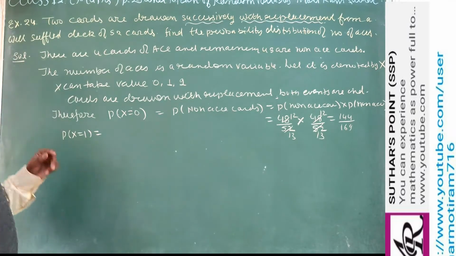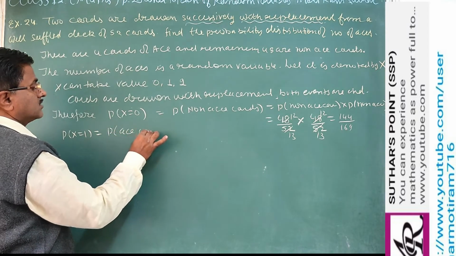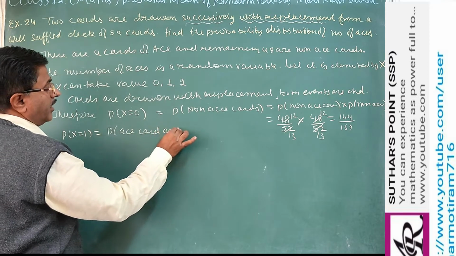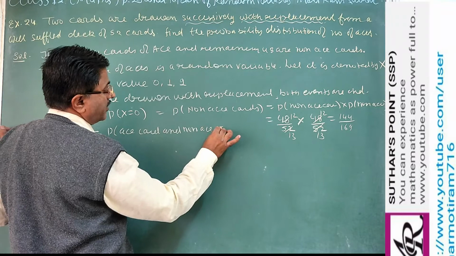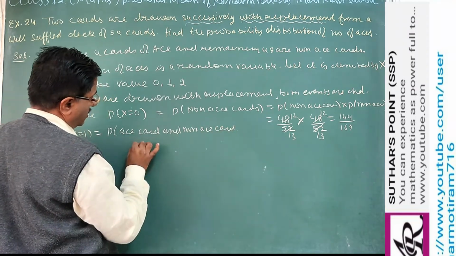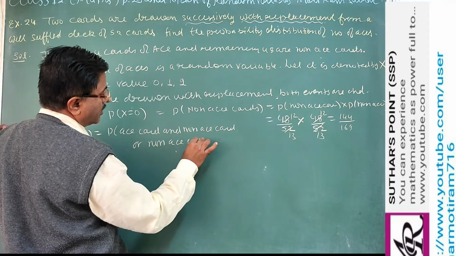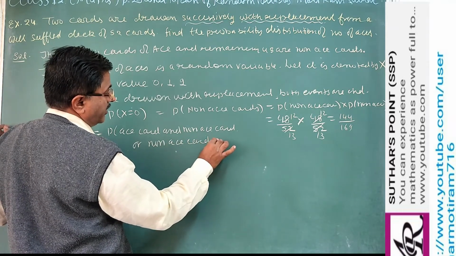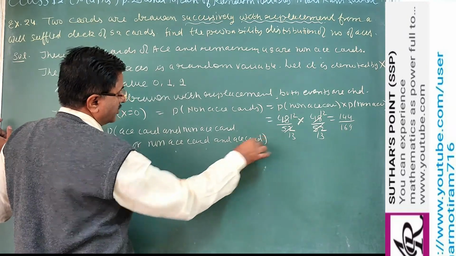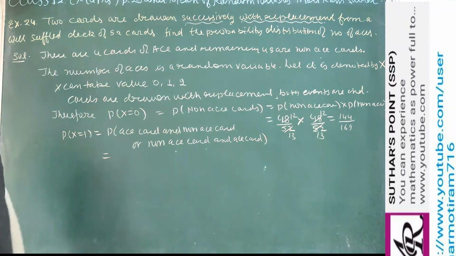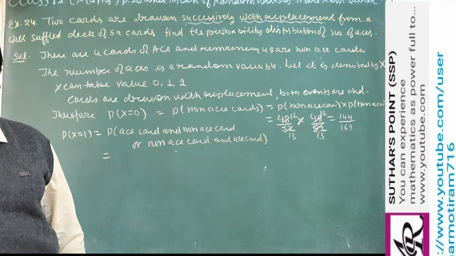So there are two cases: probability of ace card and non-ace card, or it may be non-ace card and ace card.